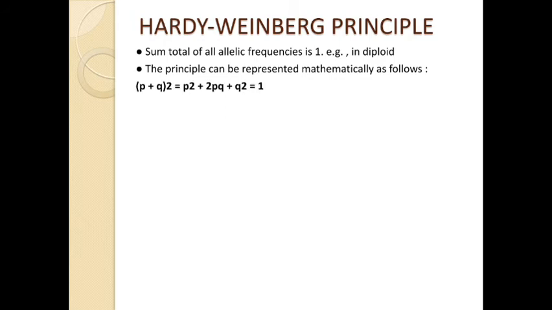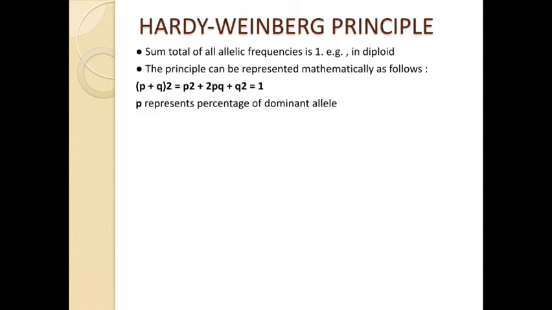So it is expressed in this form: (p + q)² = p² + 2pq + q² = 1. So this is the mathematical expression of the Hardy-Weinberg principle. So please note it down properly.